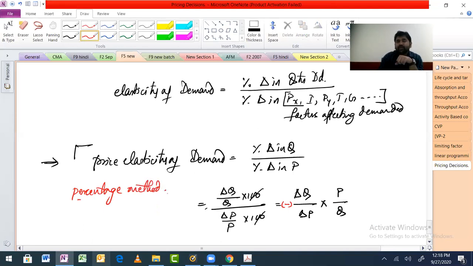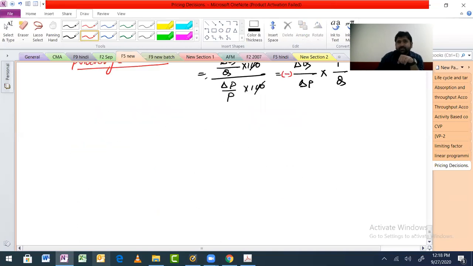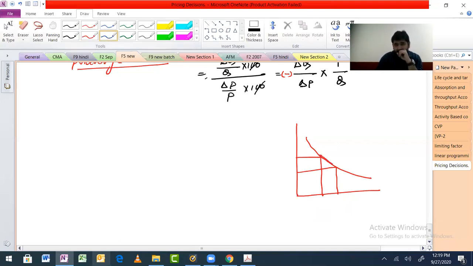Fine. How can you calculate elasticity? So this is one way in which you can calculate elasticity. Done? Yes. The next way is when you have this demand curve and the company wants to know the elasticity between these 2 points. They want to know the elasticity between these 2 points. Fine. So this is P1 Q1, P2 Q2. See, the formula is not too different from what we have just done here.